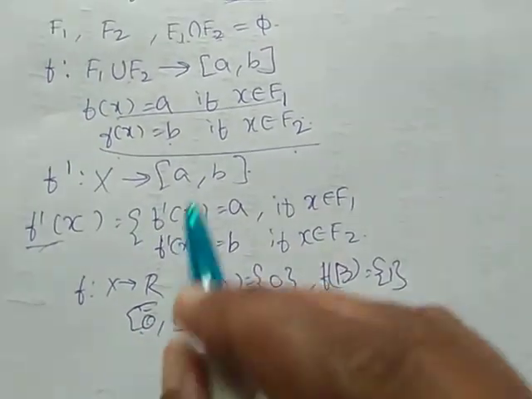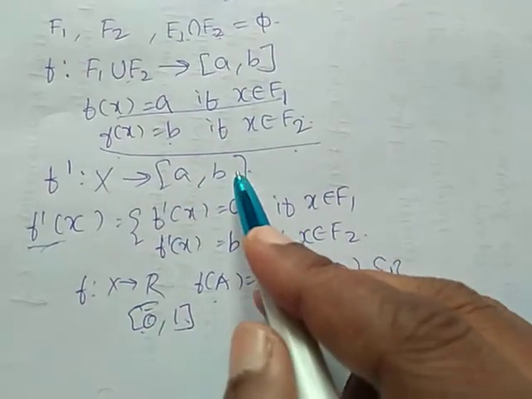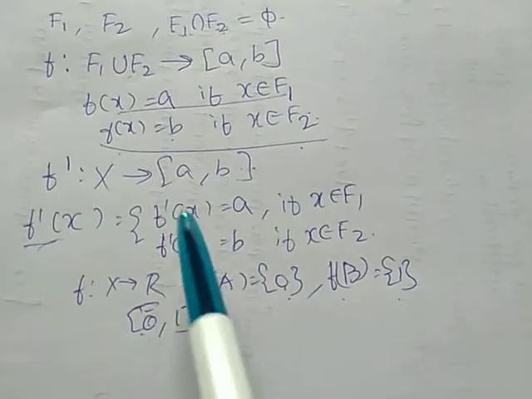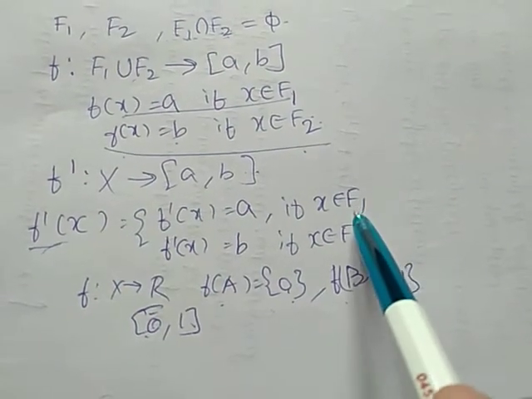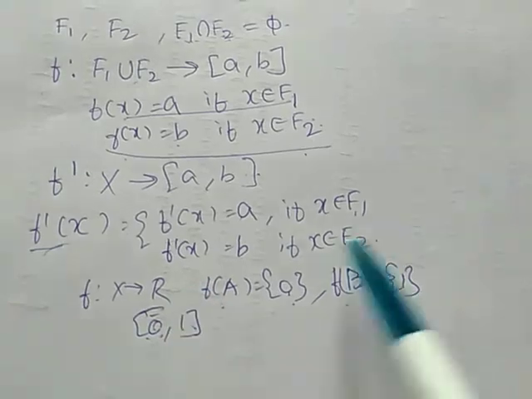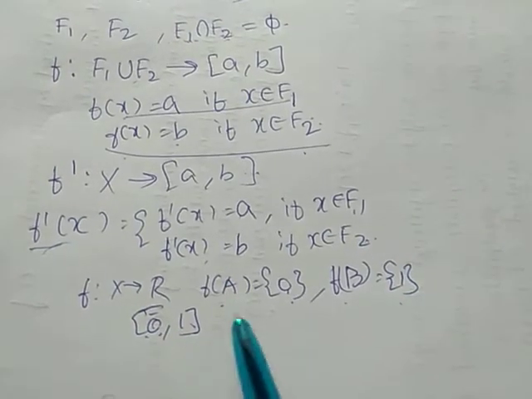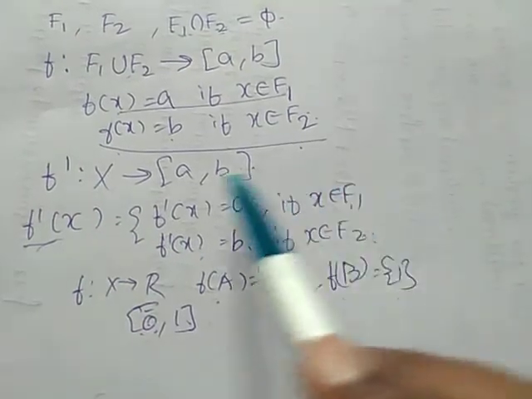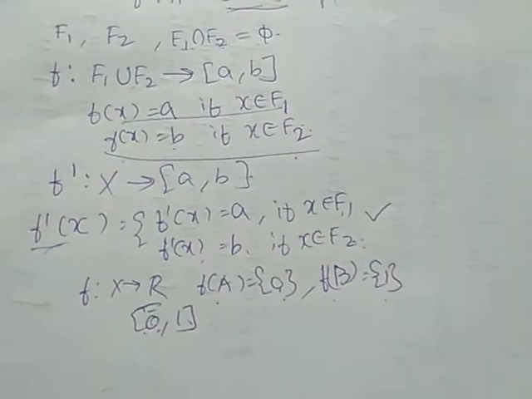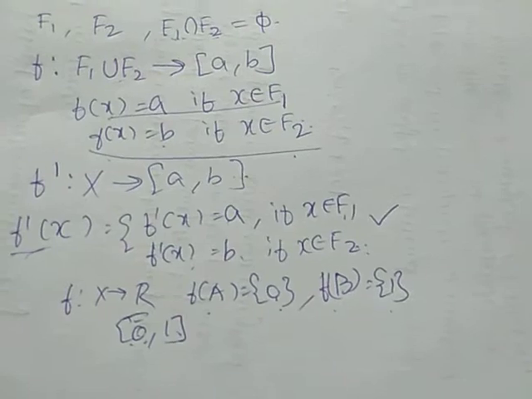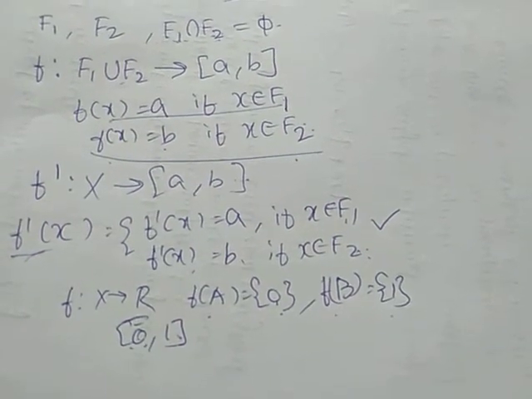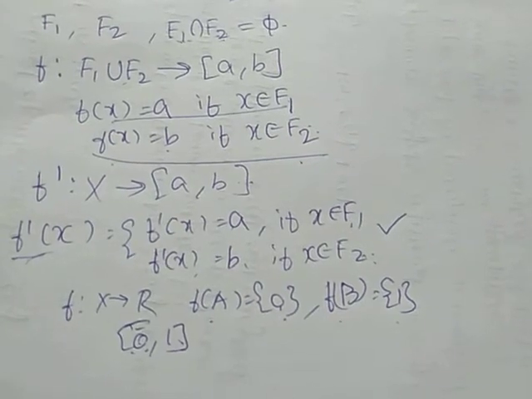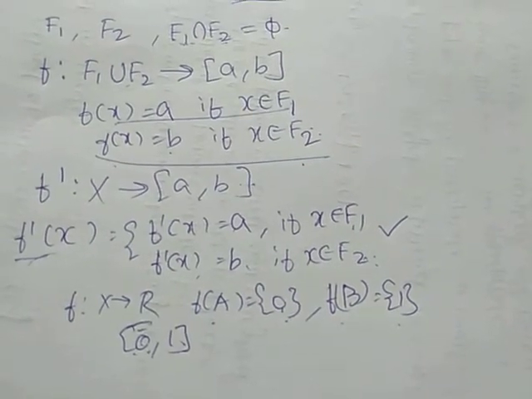Instead of [0, 1], here it is defined as [a, b], and f(F1) = a and f(F2) = b. That's what we are defining here. Therefore, this f' satisfies Urysohn's lemma. So, according to Urysohn's lemma, X is normal. That's what we have to prove.